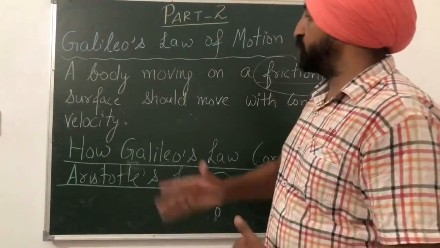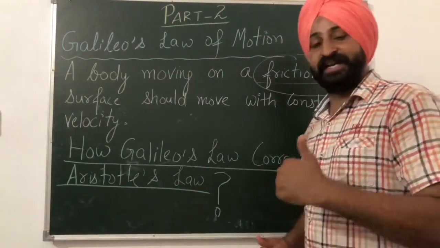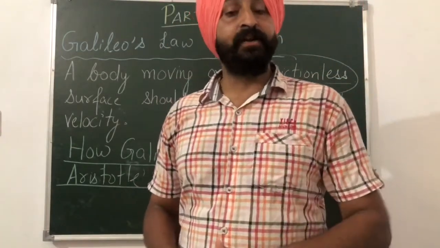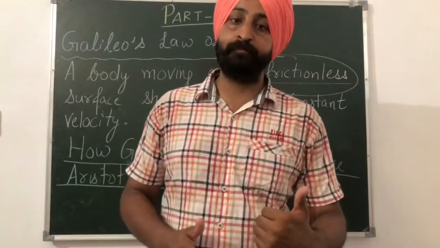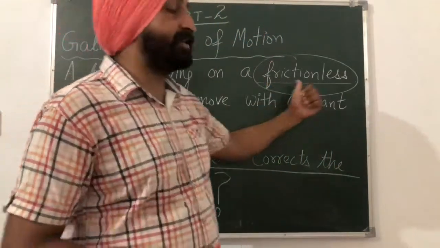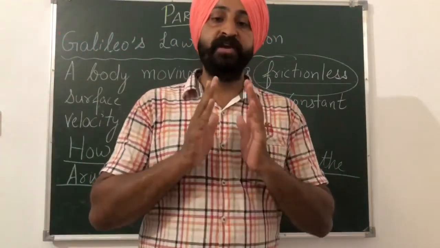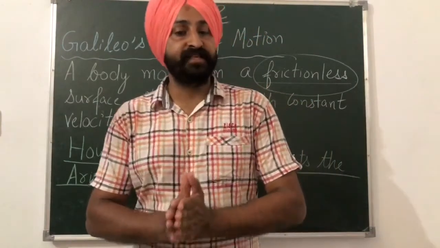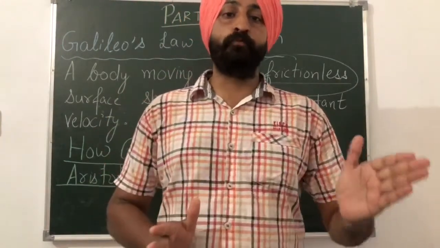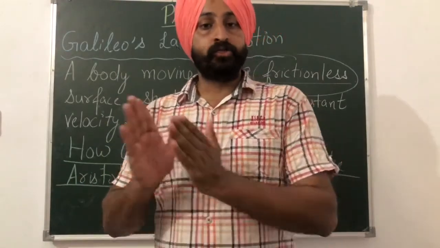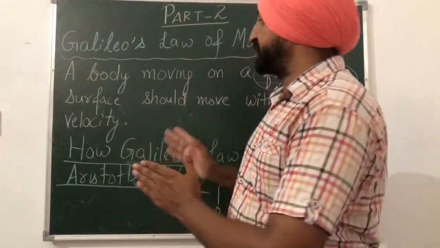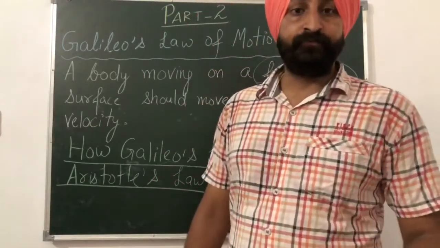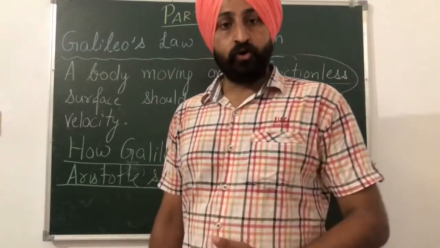But Galileo's law says that a body can move in a uniform motion without any external force, but for this to happen, the surface on which this body is moving should be frictionless. Apart from that, the body should not face any kind of external opposition. Fine? So in this way, Galileo's statement is a far better and more corrected form of Aristotle's law.